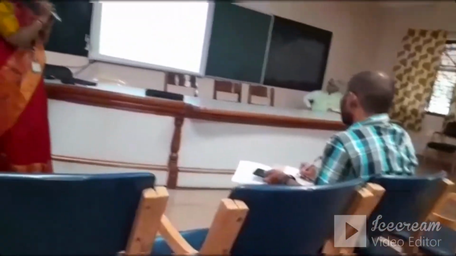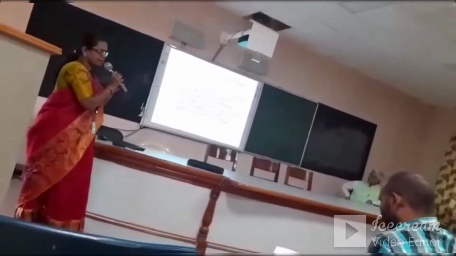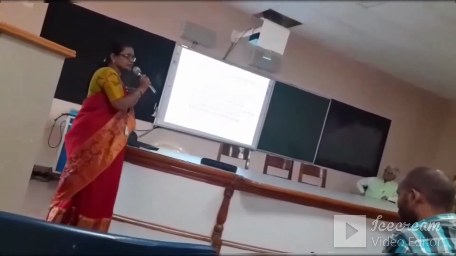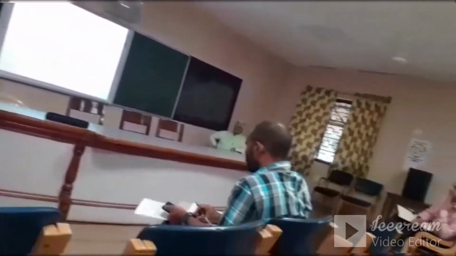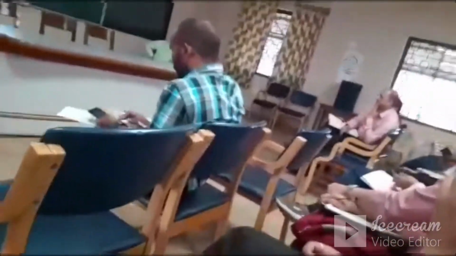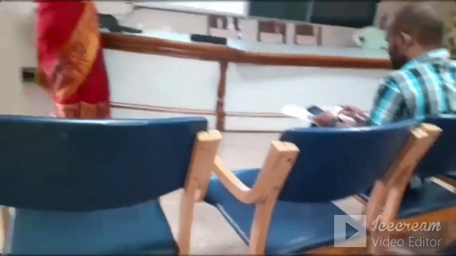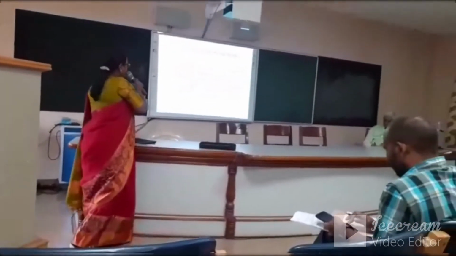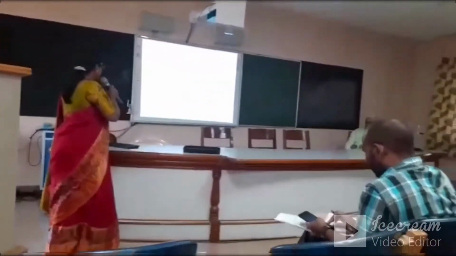Now, the objectives of the study: to compare the mean scores of the pre-test of achievement in maths of experimental and control groups. I have taken two groups as a sample. I have 100 students in my 10th class, 50 in each section. Randomly I selected 50 as a control group and 50 as an experimental group. My next objective was to compare the mean scores of the post-test of achievement in maths of experimental and control groups.